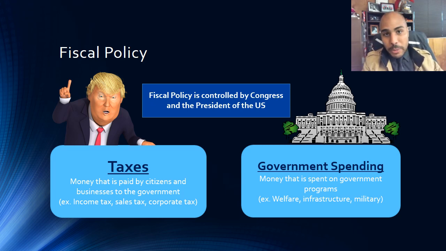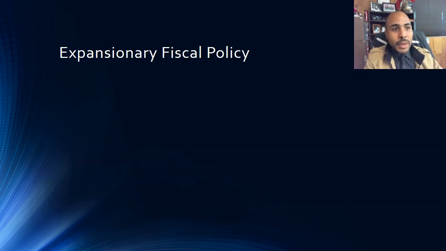The same is true of government spending. The government spends money on all kinds of different programs like welfare, infrastructure, and the military. So if the government chooses to spend more on those things, it's going to have an impact on the economy, just like if the government chooses to spend less on those things. Now, when it comes to fiscal policy, we know that we have automatic fiscal policy, which just happens when there's a change in the economy. But we also have discretionary fiscal policy, where Congress and the president have to actually act and pass a law and make decisions. In our discretionary fiscal policy, we can either be expansionary or contractionary.